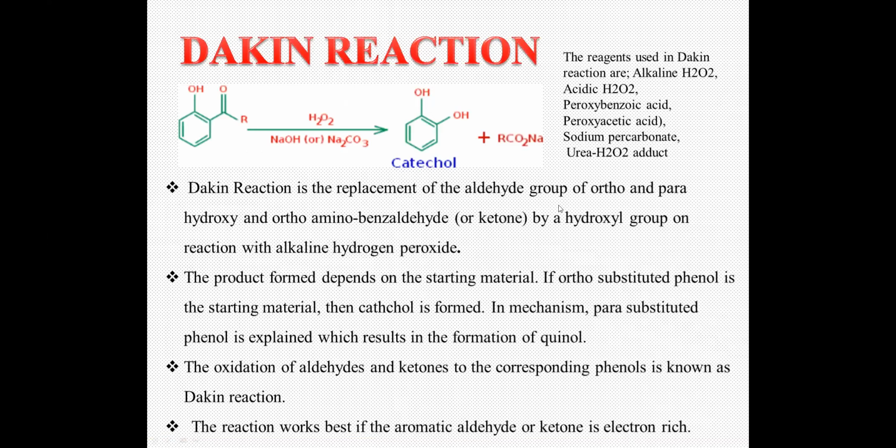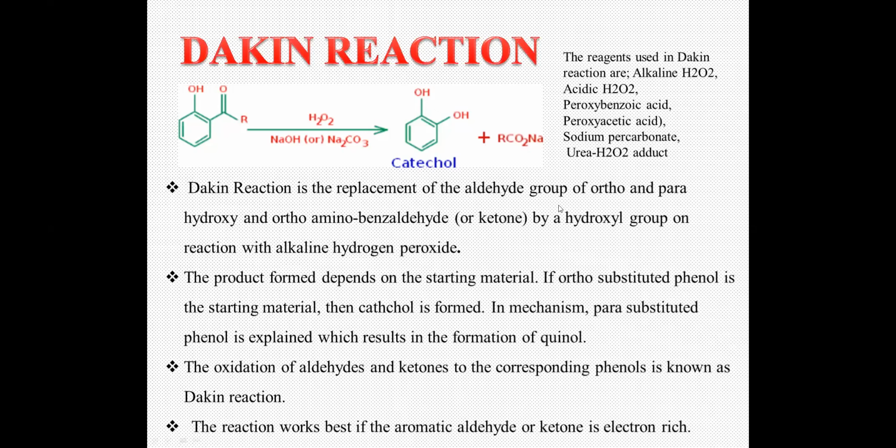So what is the next reaction? It is the Dakin reaction. What is it? The Dakin reaction is a replacement of the aldehyde group of an ortho or para hydroxy or ortho amino benzaldehyde or ketone by a hydroxy group in alkaline hydrogen peroxide.